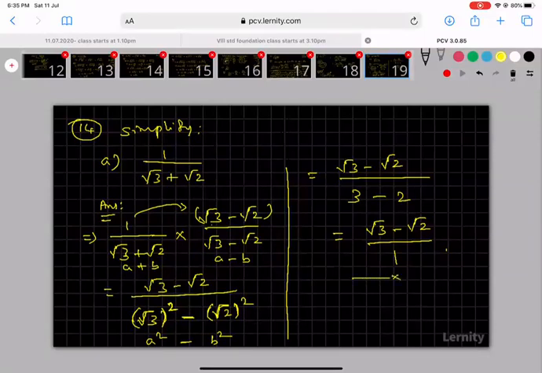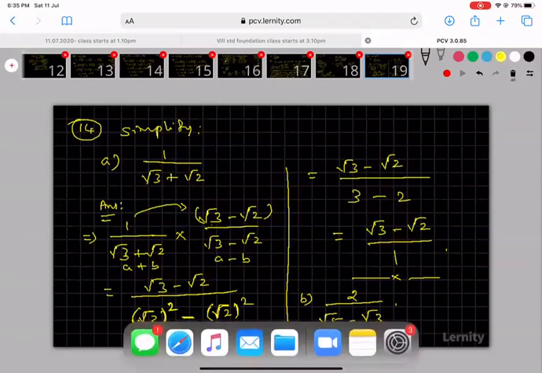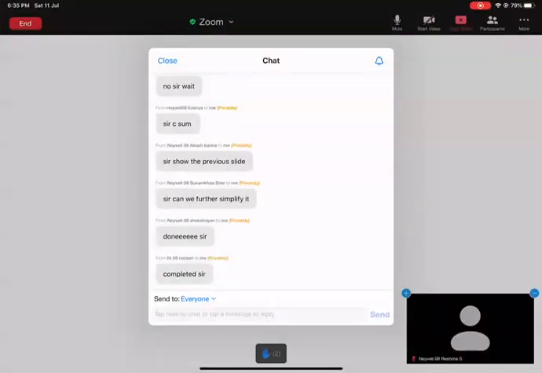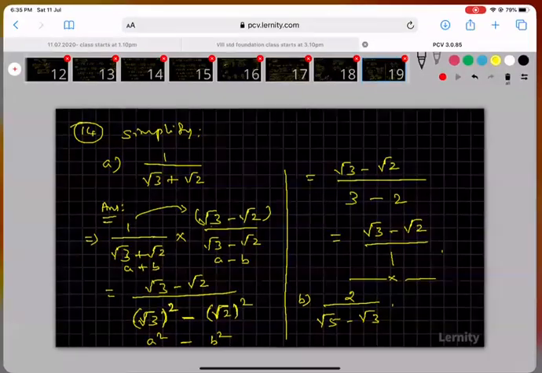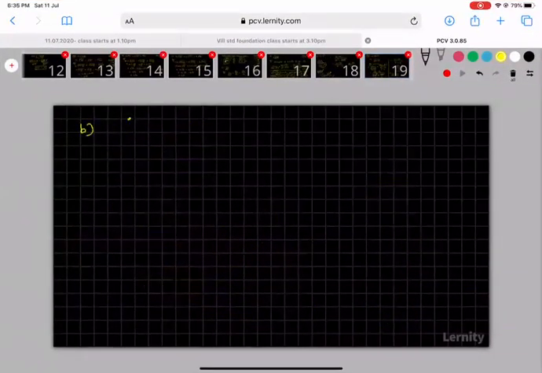Those who have completed, see this problem number B: 2 by root 5 minus root 3. Please do the problem and give the answer for this. Shall I move to the next slide? So you see here, the next problem number B is 2 by root 5 minus root 3.